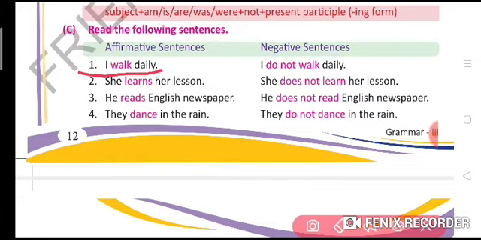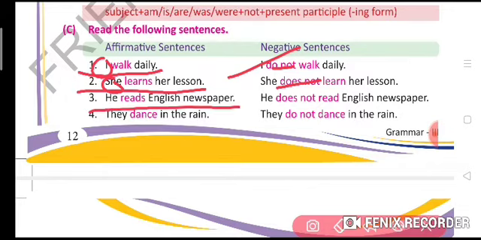Now, I walk daily. I is plural, so what will we use? Do not. I do not walk daily. She learns her lesson. She is singular, so what will we use? Does not. She does not learn her lesson. He reads a newspaper. Singular. He does not read an English newspaper. They dance in the rain. Plural. They do not dance in the rain.